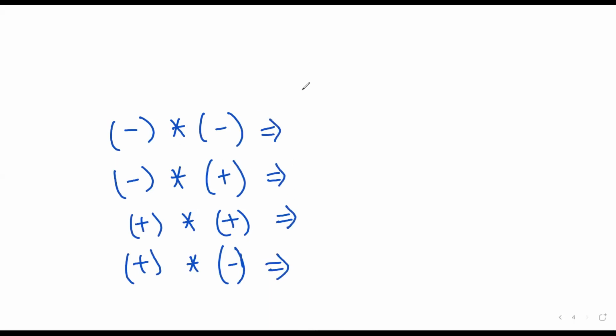Minus into minus would be plus. Minus into plus would be minus. Plus into plus would be plus. Plus into minus would be minus.